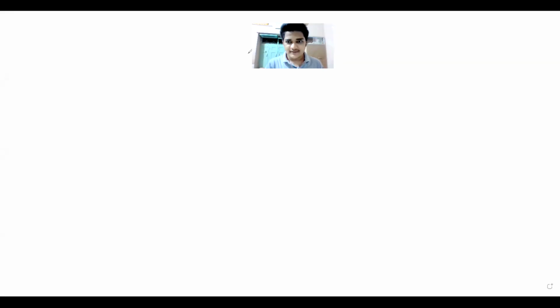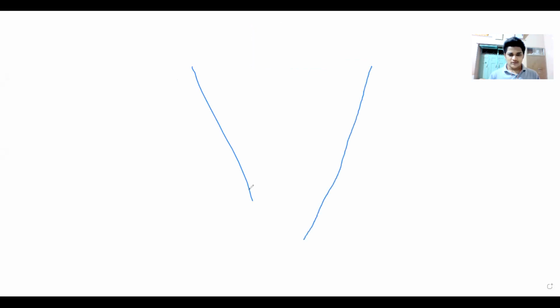So here is the whiteboard in front of you. What is a funnel? We all know the simple meaning of a funnel. This is what a simple funnel looks like. This is the top of the funnel, this is the middle of the funnel, and that's where the sale happens. But first of all, we need to focus on the top of the funnel, and the top of the funnel is awareness. I'm unable to write, but you can understand what awareness means.